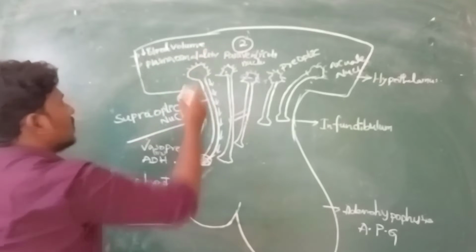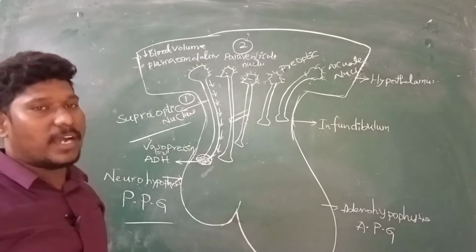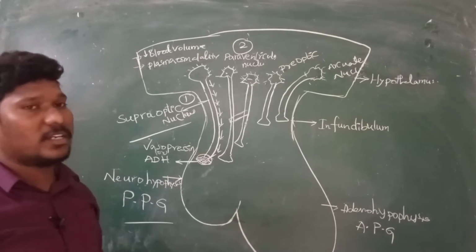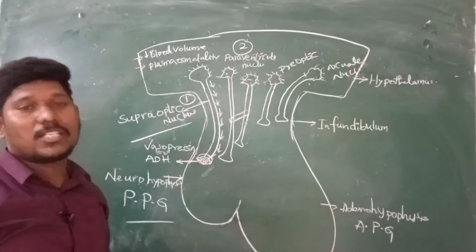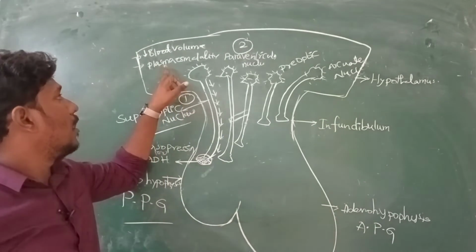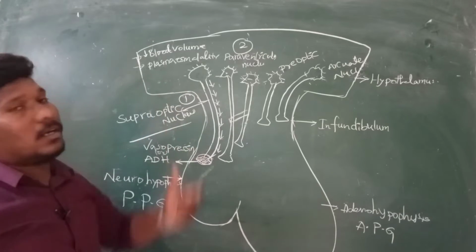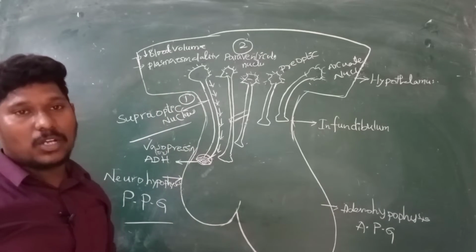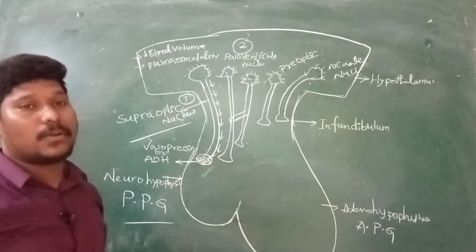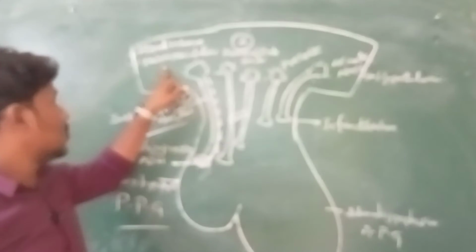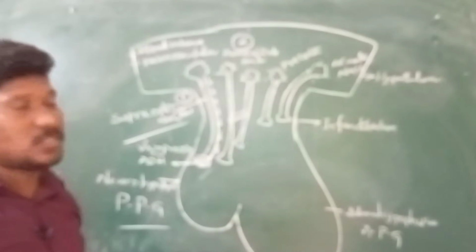Plasma osmolality. This is the second factor. What is meant by plasma osmolality? Plasma osmolality means the content, that means the amount of electrolytes which are present in the plasma, right? The amount of electrolytes present in the plasma is called plasma osmolality.